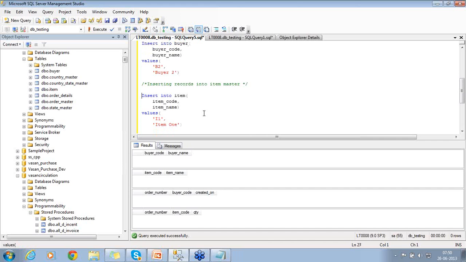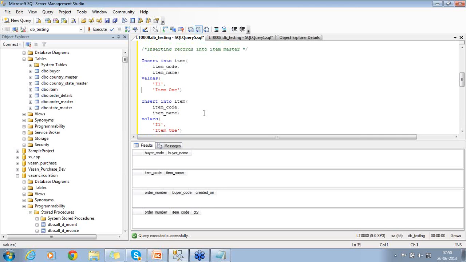Right? So I copy this 5 times because I need to insert 5 times the value. So item 1, item 2, item 3, item 4, I need to rename it. So item code, item 2, 2. Item code, item 3, 3.